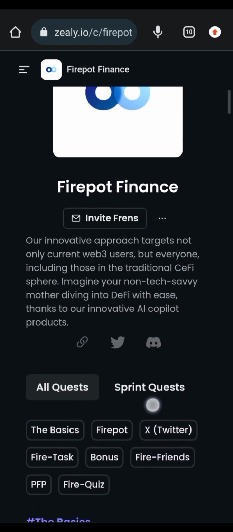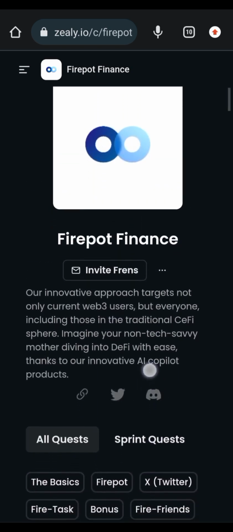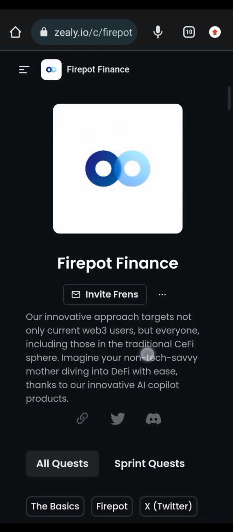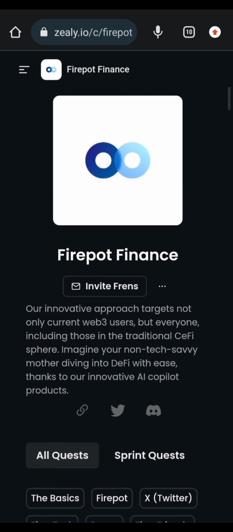My account is already signed in. If it's your first time doing any task on Zili, you'll be shown a place where you either connect your wallet, MetaMask, or any wallet you're using for cryptocurrency. You'll be asked to connect with your Web3 wallet or your Discord. So you can choose to connect with your Discord account or your wallet, whichever is easier for you. You can go with that one.